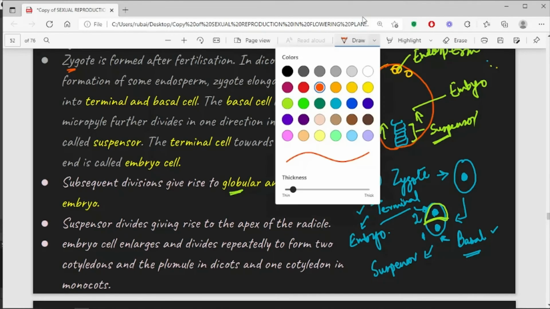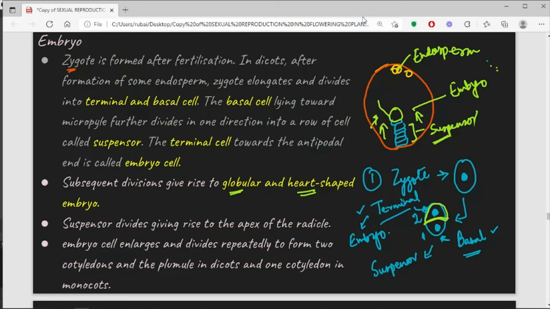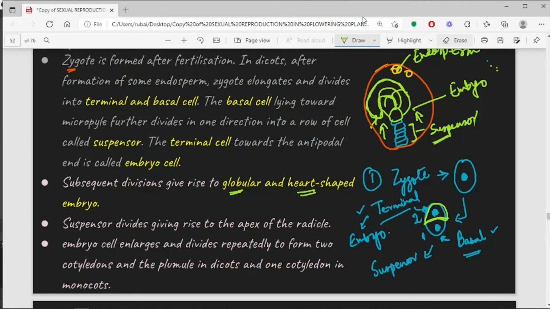So, let me use green. Yeah, so first your globular embryo will be formed, gradually a heart-shaped embryo will be formed, and then eventually the two cotyledons will be formed like this. So this one on your right hand side will bend like this, and this one will also be formed like this. Okay, let me rub it out.